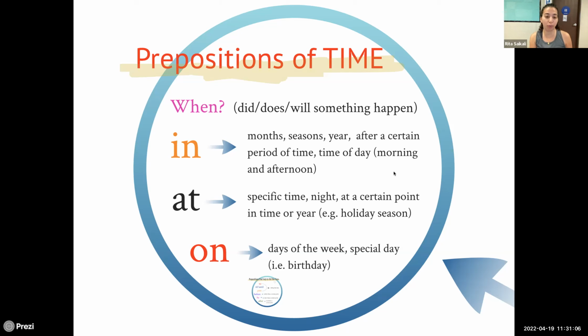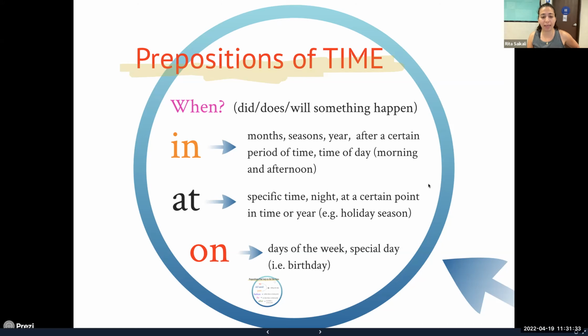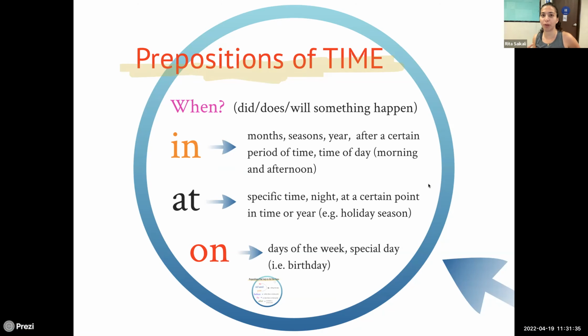For example, he will be at the airport. Well, at the airport would be the place. He will arrive at 7. Okay, so at a certain point in time. At the holiday season would probably be a certain time of the year.